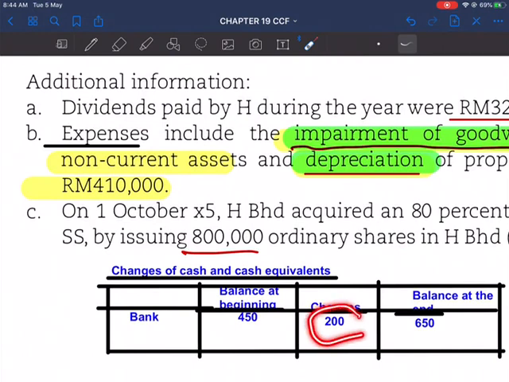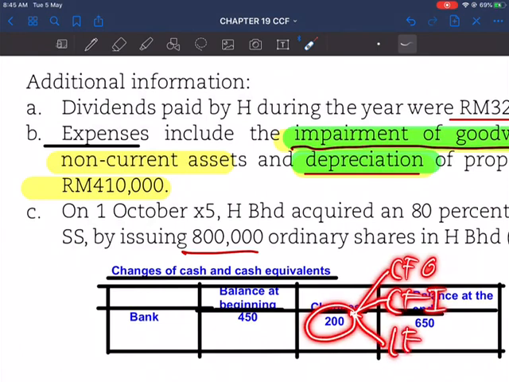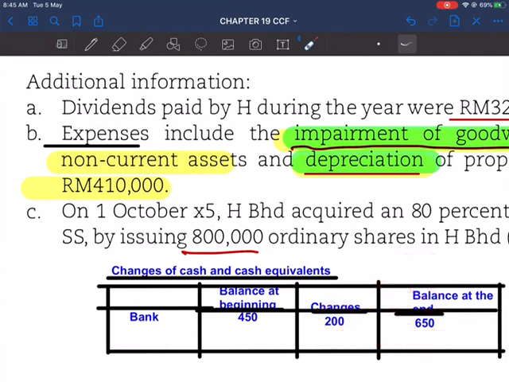So this is the one that we are going to investigate. Where does this 200,000 inflow of cash come from? Whether it comes from cash flow from operating activities, or cash flow from investing activities, or cash flow from financing activities. So we have to investigate this in preparing the cash flow statement.